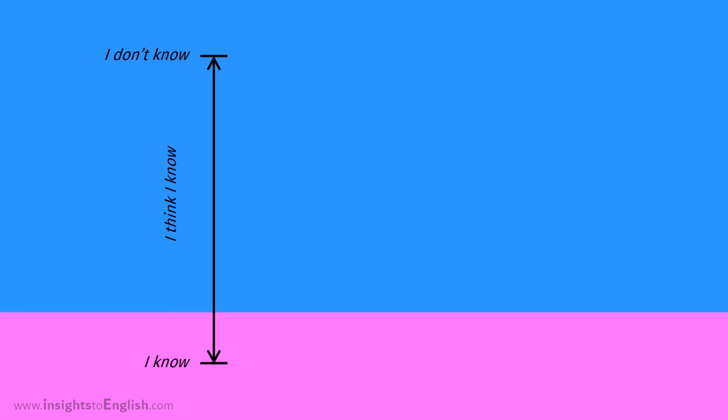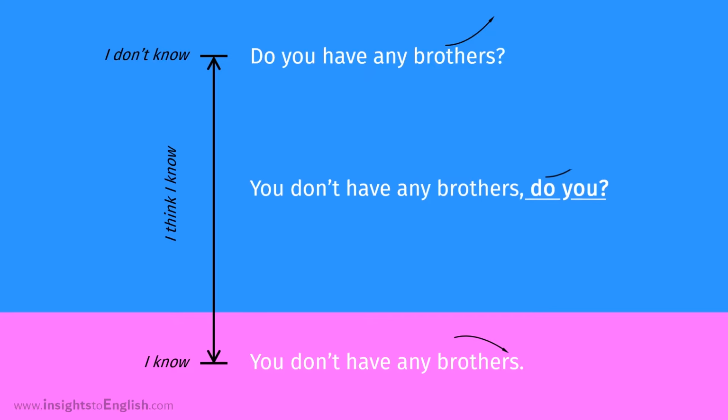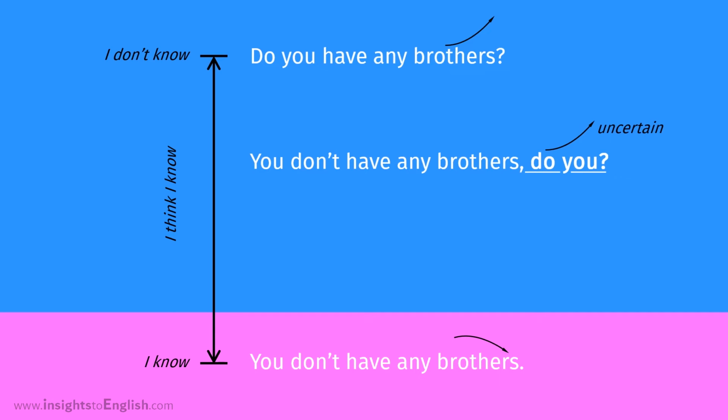So, if we don't know what the answer is, we can ask a normal question, but if we think we know the answer, we say that answer, then use a question tag at the end of it. That's right. We might also use question tags to say what we want the answer to be. Okay. What does this have to do with how we say the tag? If we're hesitant or not certain of the answer, our voice goes up at the end. Like this? You don't have any brothers, do you?